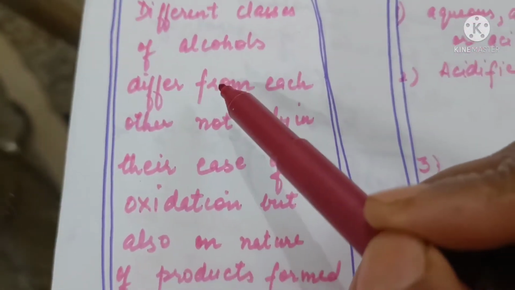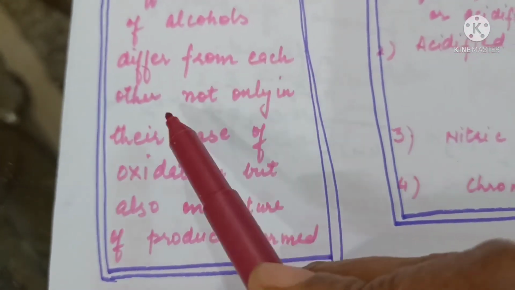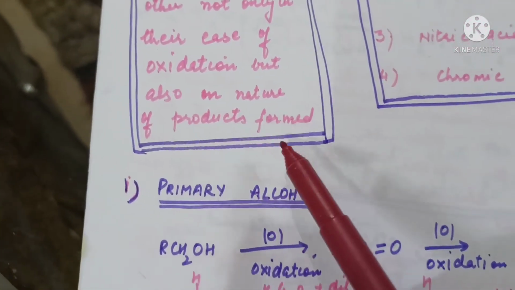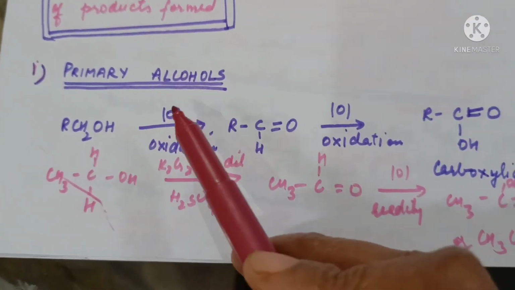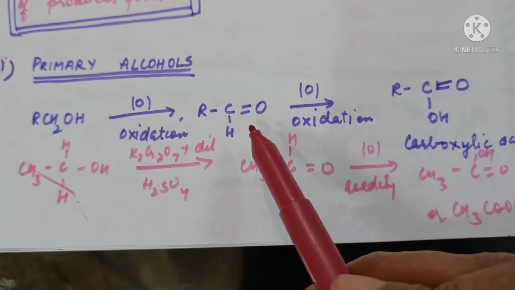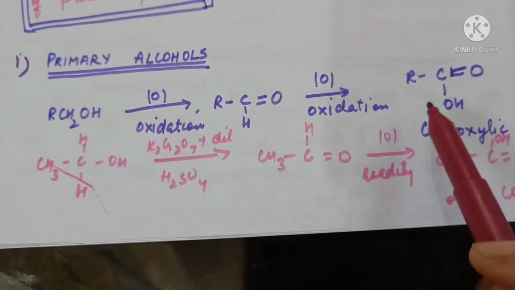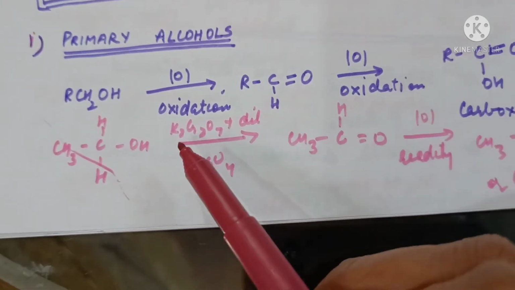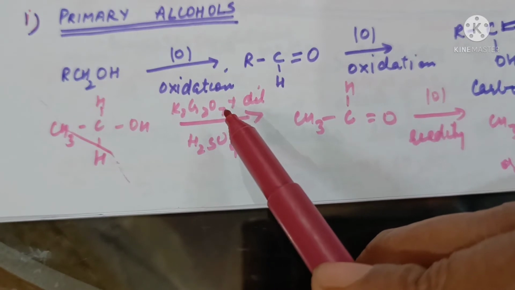And different classes of alcohols, that is primary, secondary, tertiary, differ from each other not only in their ease of oxidation but also in the nature of products formed. Primary alcohols will be oxidized to aldehyde and then to acid, carrying the same number of carbon atoms, and this is done by a strong oxidizing agent like acidified potassium dichromate.